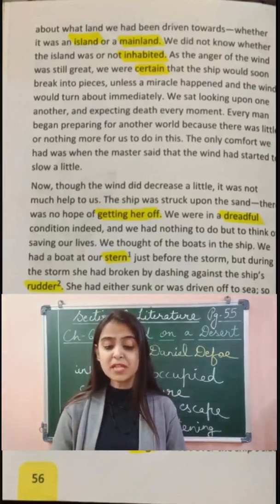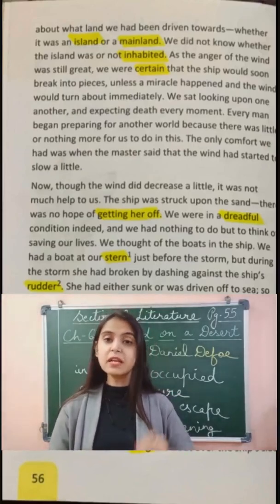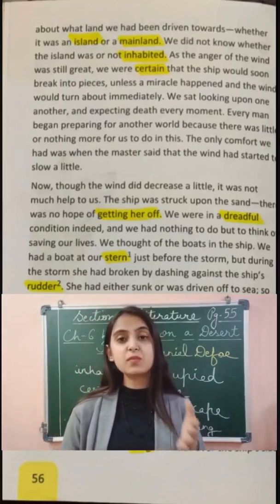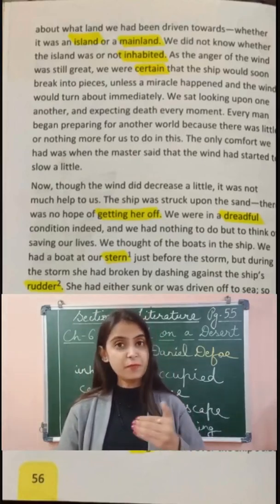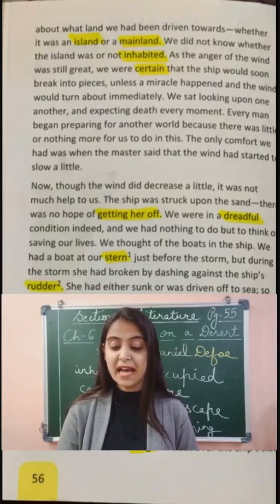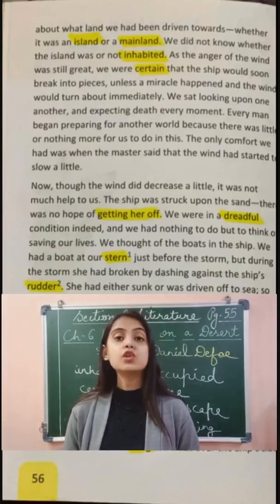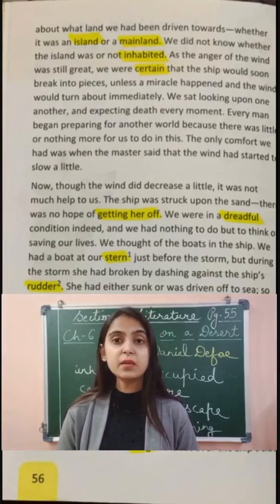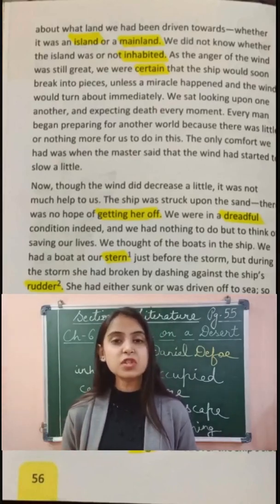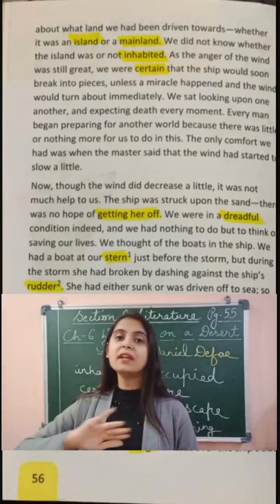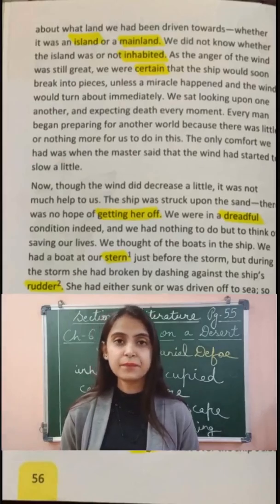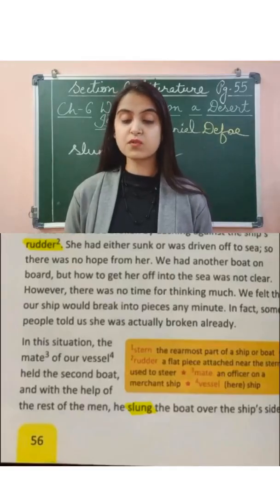We had a boat at our stern. Now children, stern is the backmost part of the ship. So they had a boat kept at the stern just before the storm. But during the storm, she had broken by dashing against the ship's rudder. So what did the narrator realize? The narrator realized that there was a boat at the back of the ship, but during the storm it got dashed away and it might have sunk into the sea. She had either sunk or was driven off to sea.